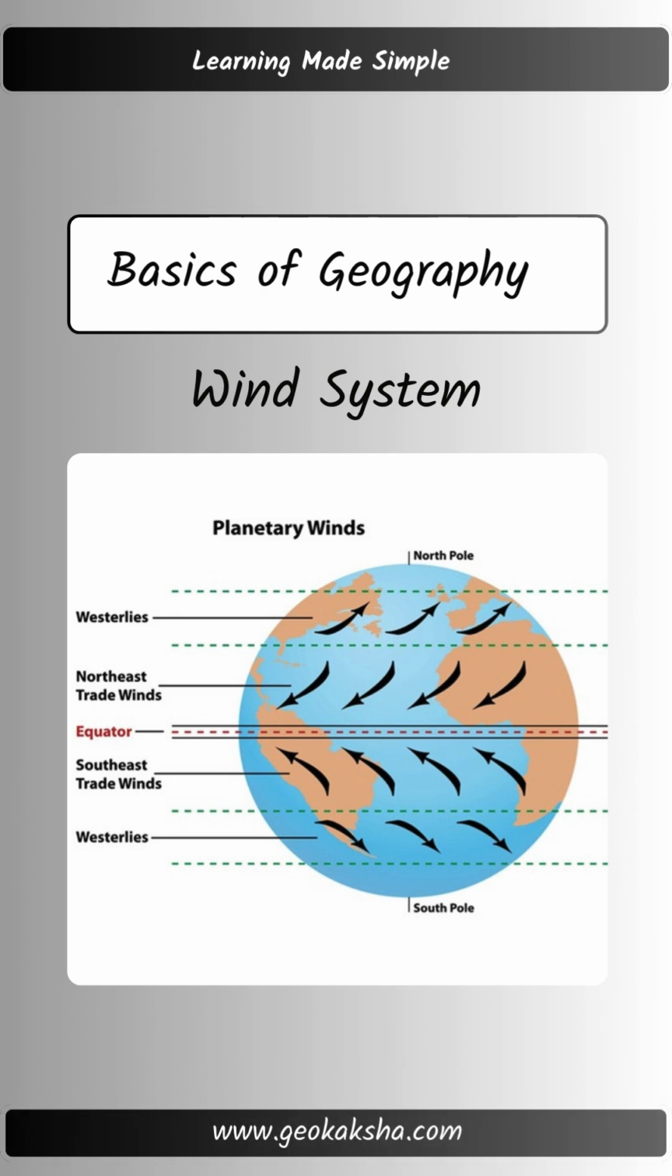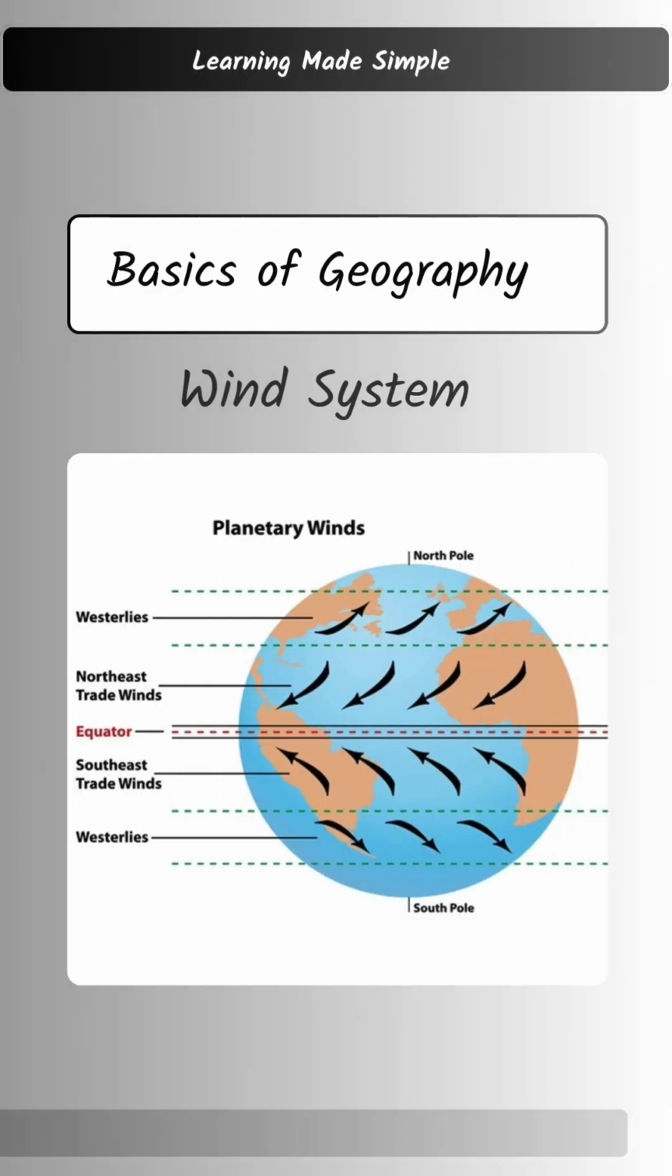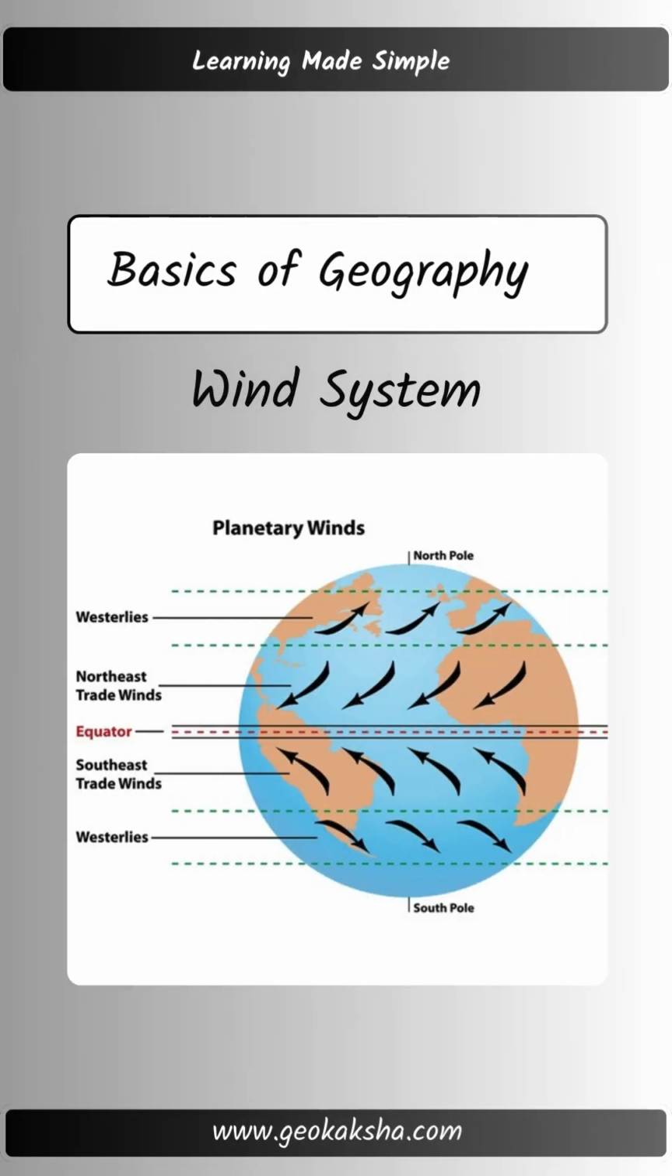Next are the westerlies. Found between 30 degrees and 60 degrees latitude, these winds blow from the west to the east. The westerlies are key in shaping mid-latitude weather systems, including the formation of extratropical cyclones. Polar easterlies are cold winds blowing from east to west, located from 60 degrees latitude to the poles. These winds contribute to polar climates. These winds are generally weak but play an important role in polar weather patterns.